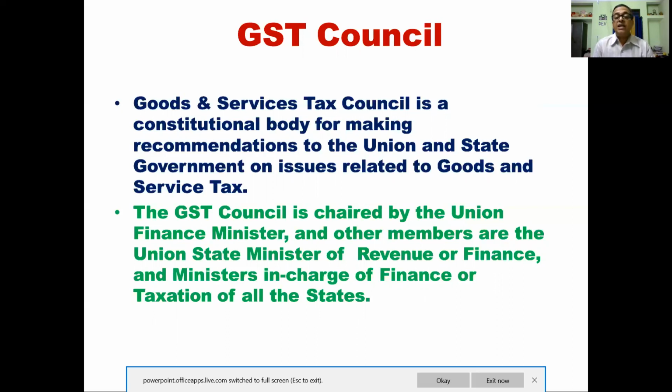So children, you have to remember the members of the GST Council, and first, you have to remember that date, GST, when it was introduced on 1st July 2017 for the entire nation. So this is GST Council.